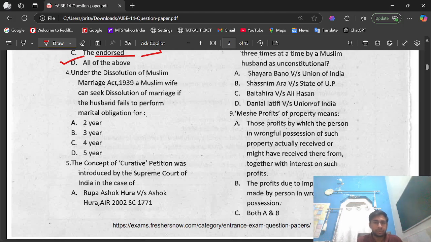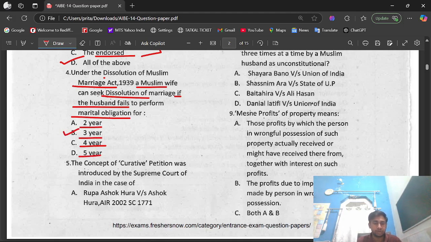Question number 4. Under the Dissolution of Muslim Marriages Act 1939, a Muslim wife can seek dissolution of marriage if the husband fails to perform marital obligations for: option A, 2 years; option B, 3 years; option C, 4 years; option D, 5 years. The right option is option B, that is 3 years.